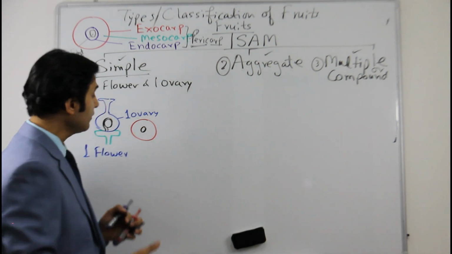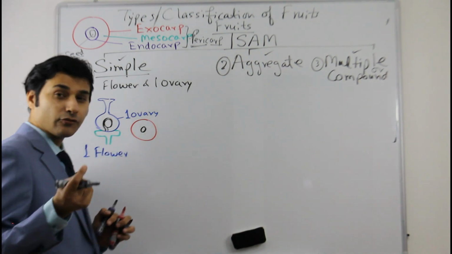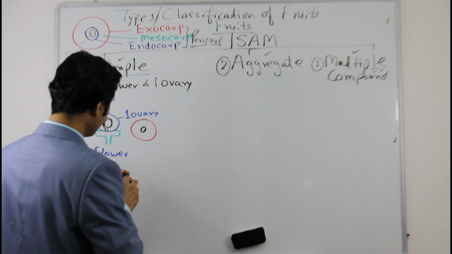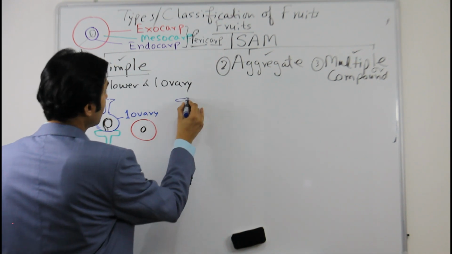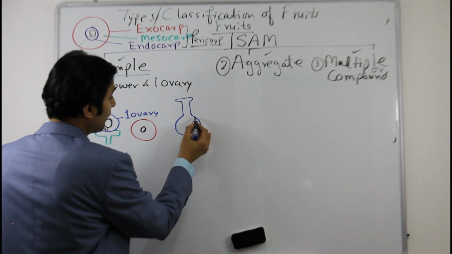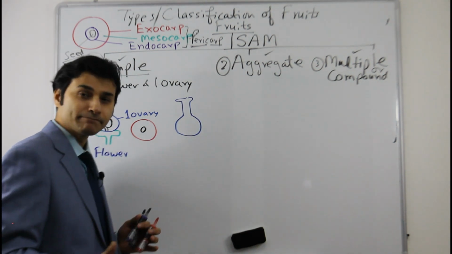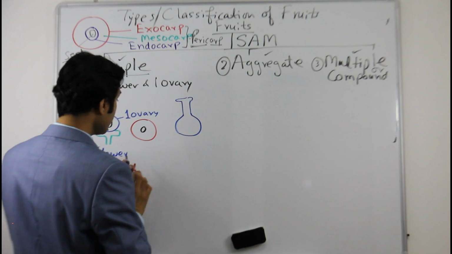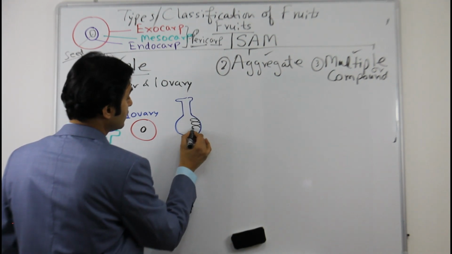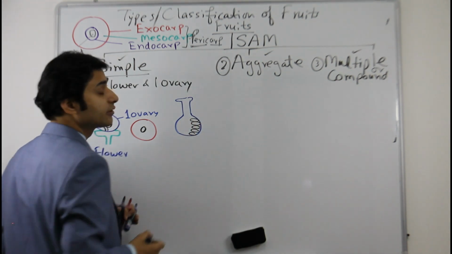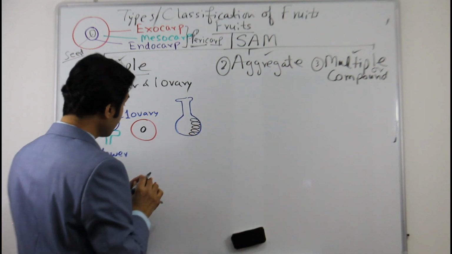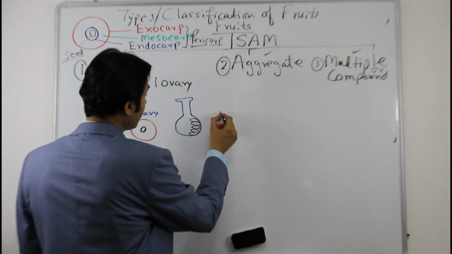So it may happen in many cases you will see the fruit with only one seed. But in some cases, same simple flower, one ovary again. What may happen? Ovary is one, but the ovules may be many. Right? So let us see here. This is one, like in pea. Let us say one. These are the ovules. So if there are many ovules, what will happen when it becomes a fruit later on?